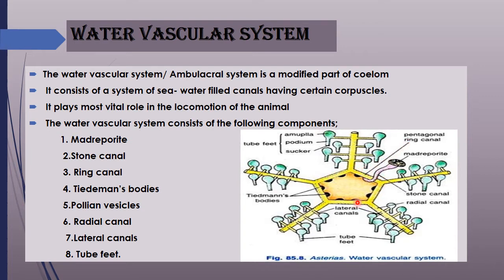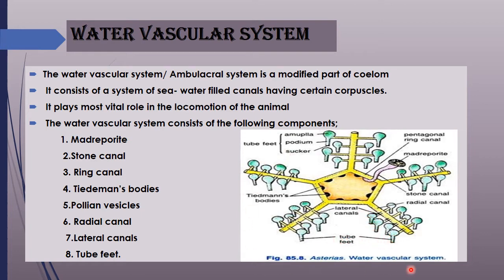The ring canal gives rise to radial canals that enter into each and every arm. From the radial canals, small branches arise. They are the lateral canals, which end with the tube feet.